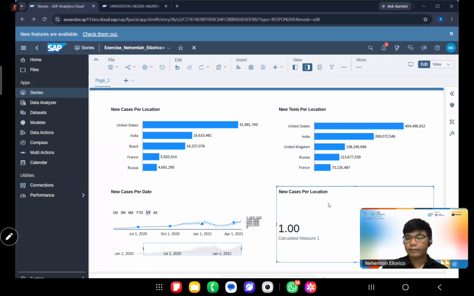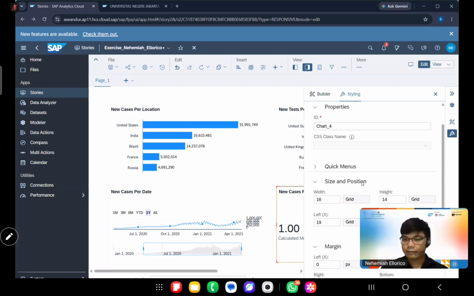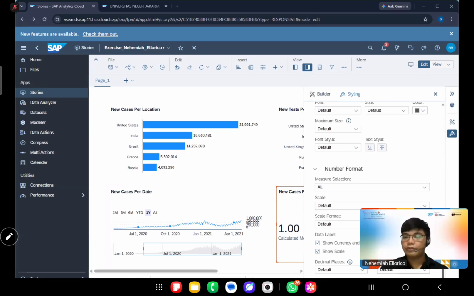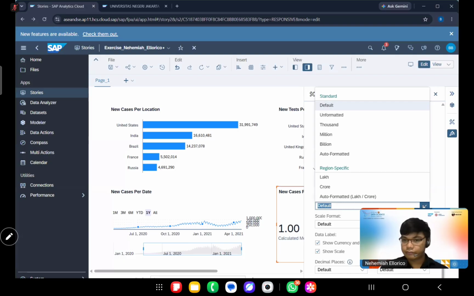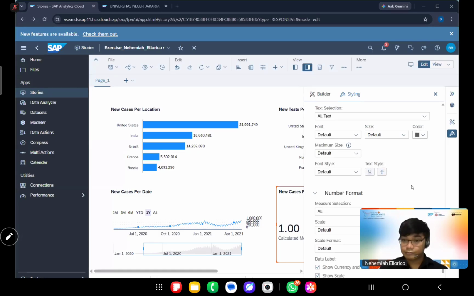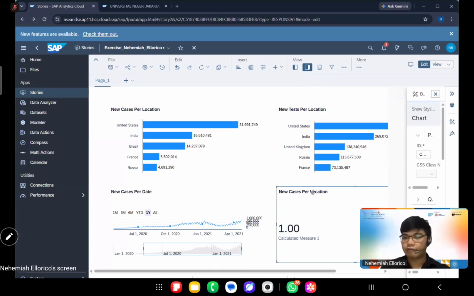So we will click on it once again. And then on the styling, we will want to go to the number format. And then we will select percentage. Let's name it positivity rate first, and then we will check on the format.